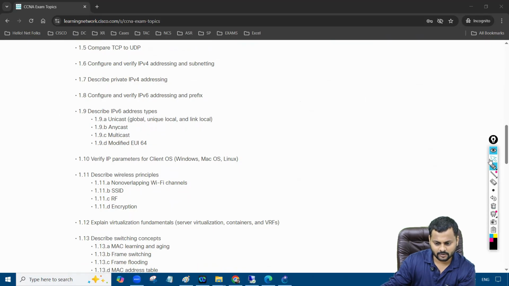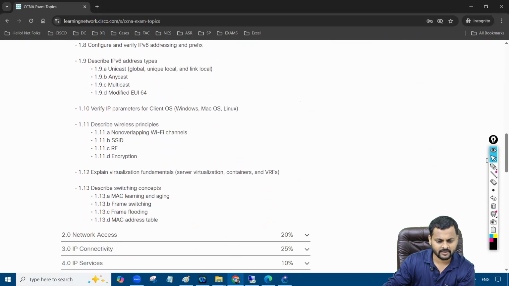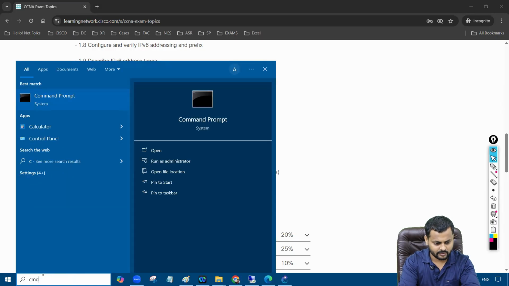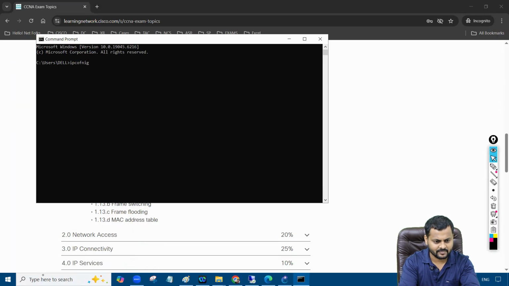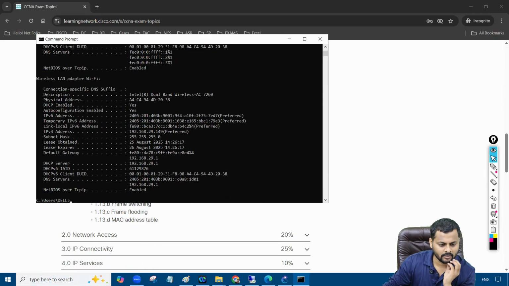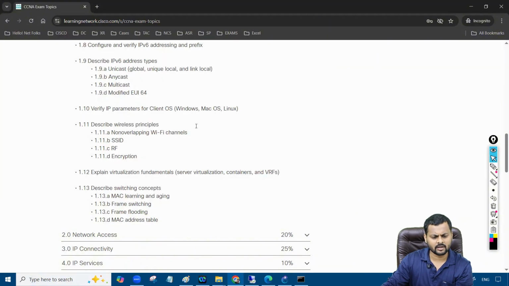Great. Then after that, we have the client operating systems, and we also talk about how we can verify the IP address on my system. For example, I'm going to go to CMD right now and put in the command ipconfig /all. And you can see that I have IPv6 addresses, and also IPv4 addresses. The same verification you can also learn on macOS and Linux.